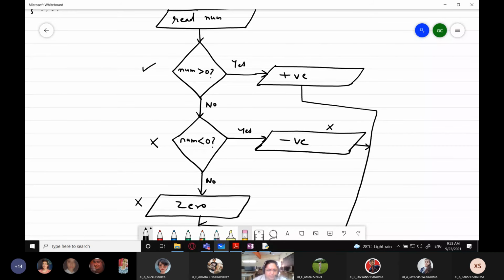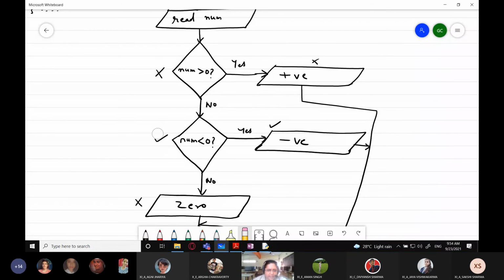If suppose over here this condition is false, this condition is false, so this statement will also not be executed. If this is true, this statement will be executed and this 0 will not be executed.